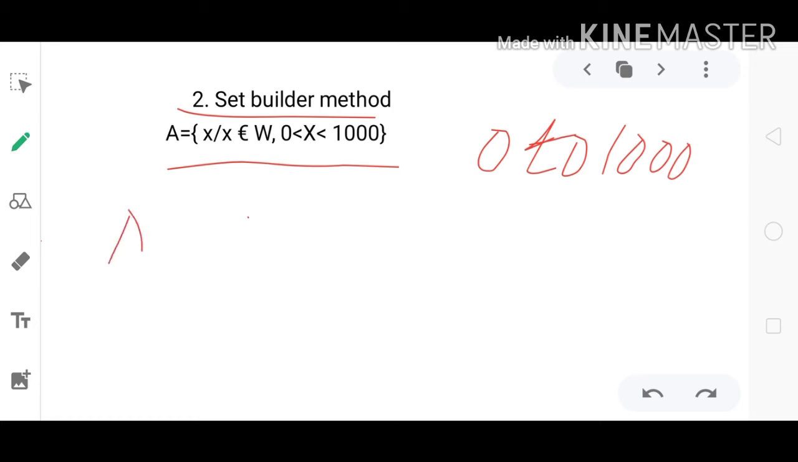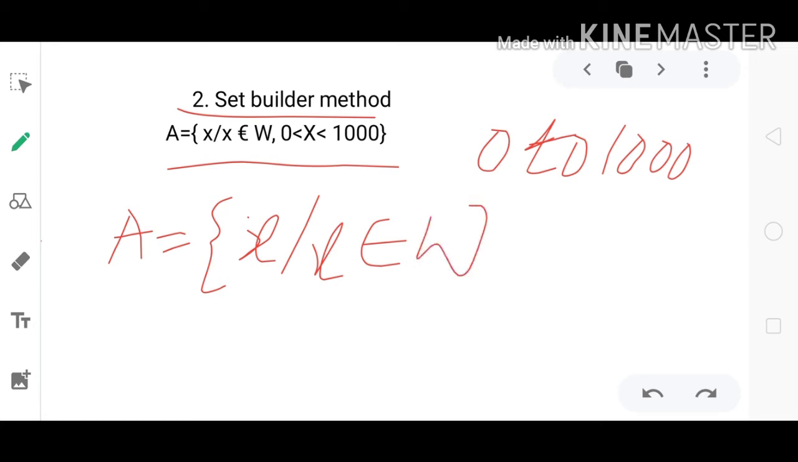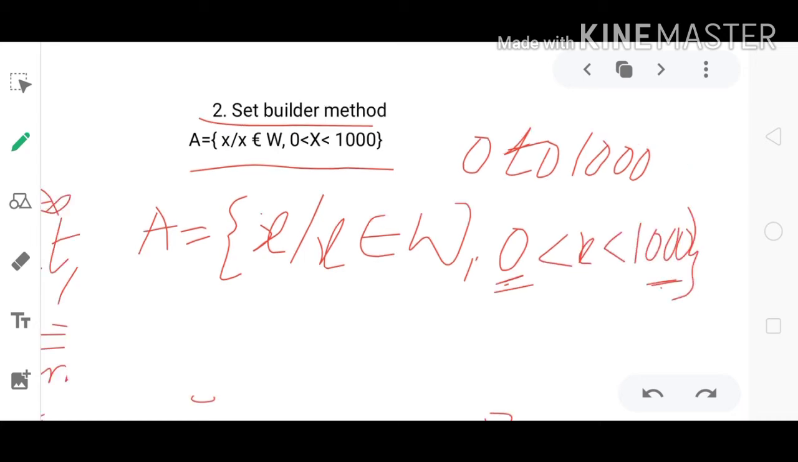So our set name A equal to open brace. Here I take a variable x, I can represent it as x such that x belongs to W. Capital W means whole numbers, comma 0 less than x less than 1000. So 0 to 1000, with the help of this set builder method. Okay. Next example.